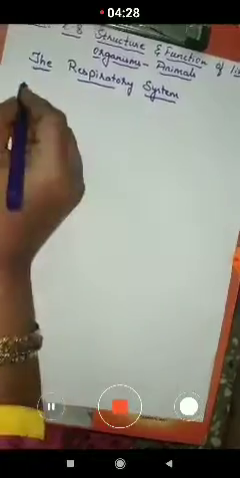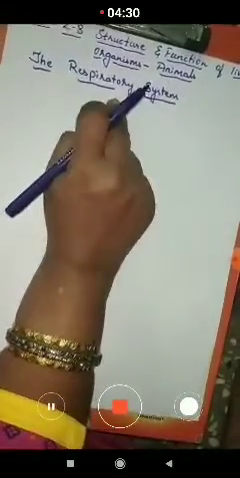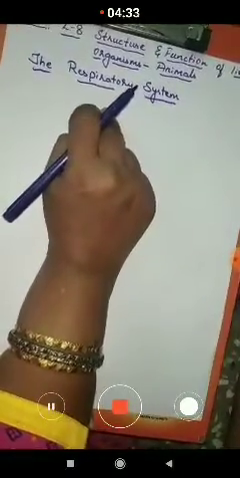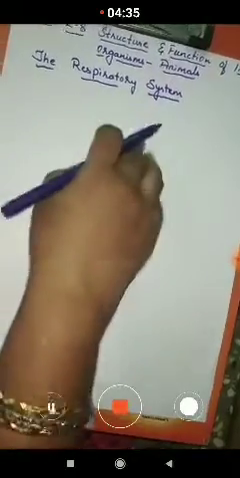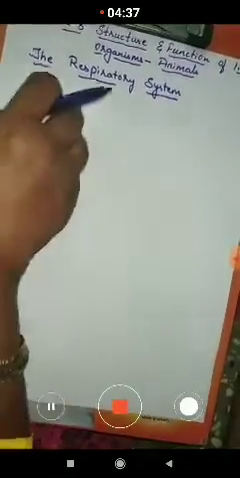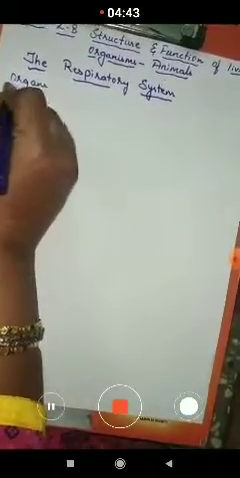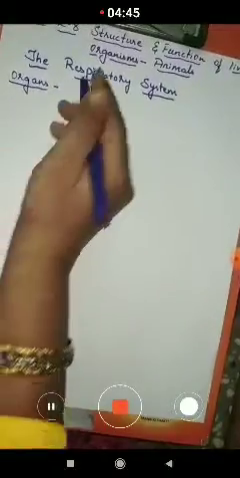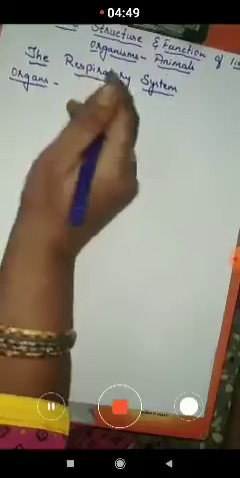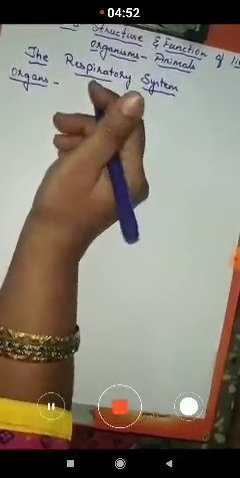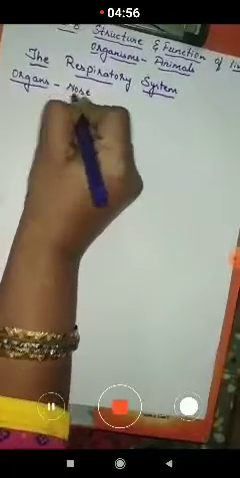Now we are going to learn the respiration process afterwards. First we'll learn what are the organs involved in the respiratory system. The first organ in the respiratory system through which the air enters into our body, children, is the nose. So the nose is the first organ.